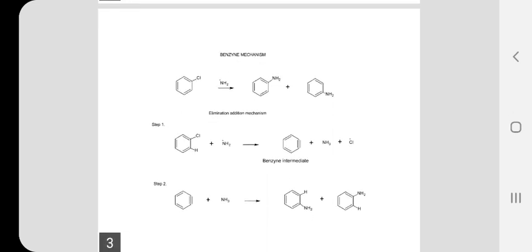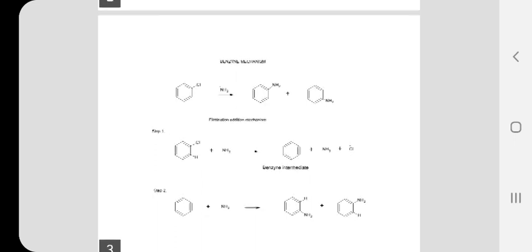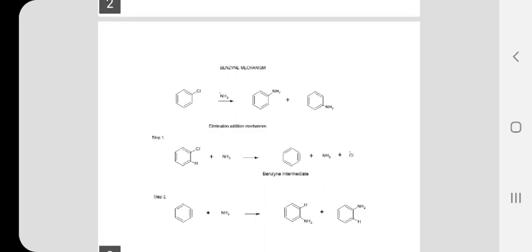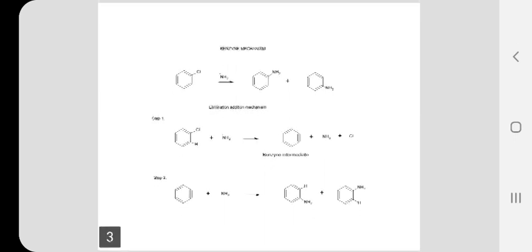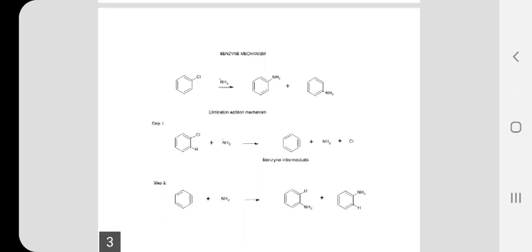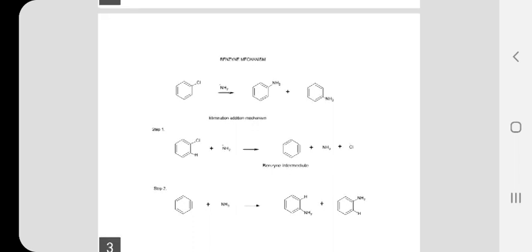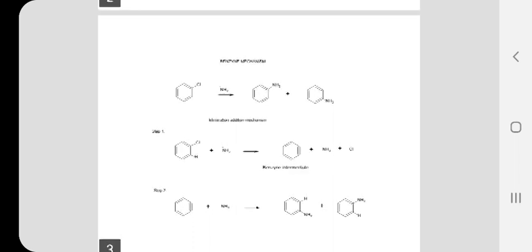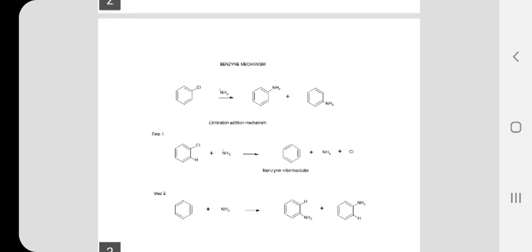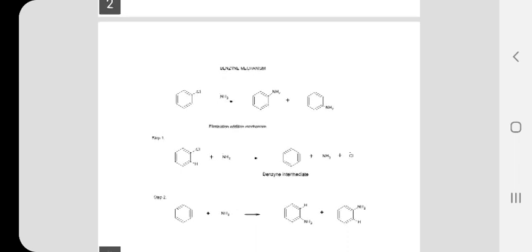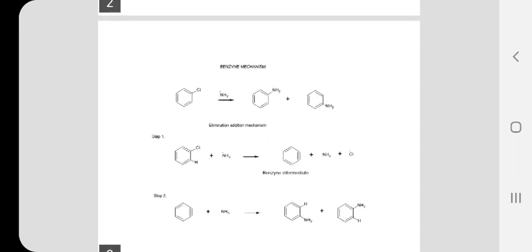It is taking place in two steps. Look at step 1. We have an ortho hydrogen. Cl minus and the ortho hydrogen are leaving, and as a result we are getting an intermediate, namely the benzyne intermediate. The benzyne intermediate seems to be symmetrical because it is not substituted. It is a symmetrical intermediate, at the same time it is a reactive intermediate. So NH2 minus, the incoming nucleophile, just abstracts a hydrogen. So first a hydrogen and chlorine are eliminated to give you a benzyne intermediate.